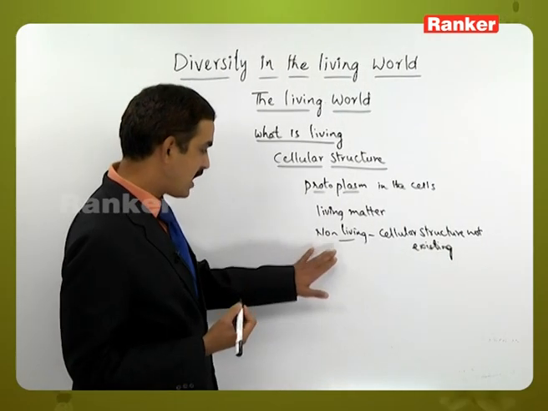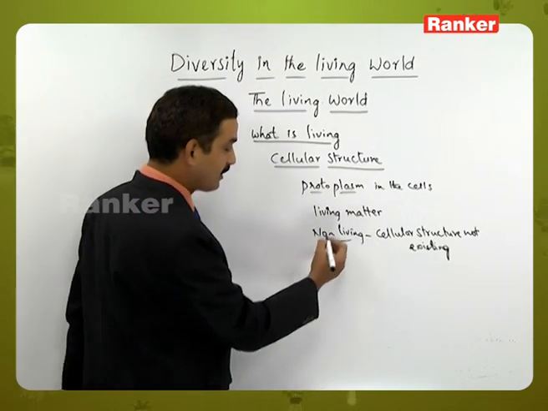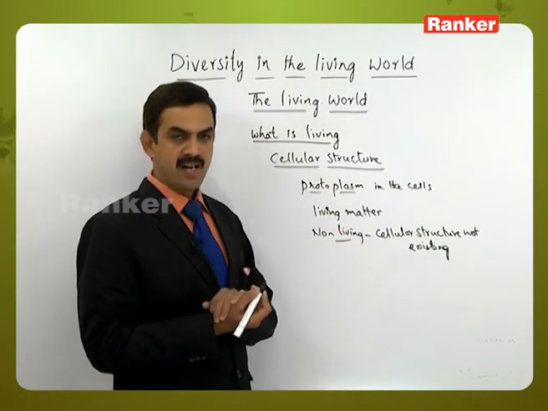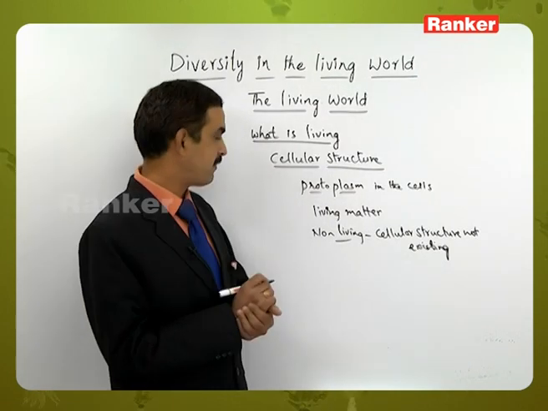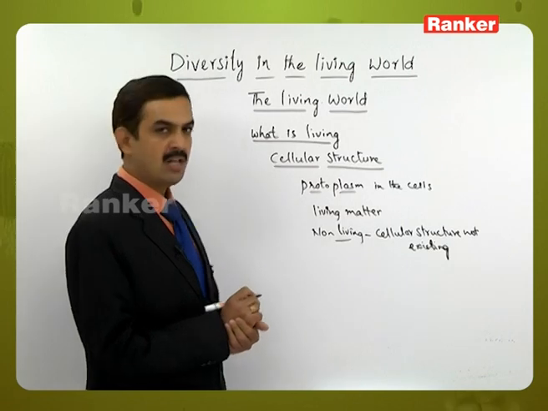Non-living things are made up of some type of material or matter, but that matter does not have protoplasm in it. That is how non-living things differ from living matter in terms of cellular structure.